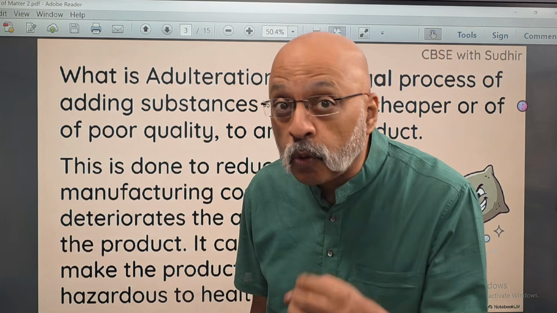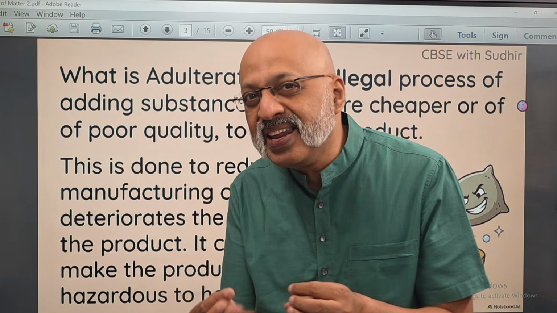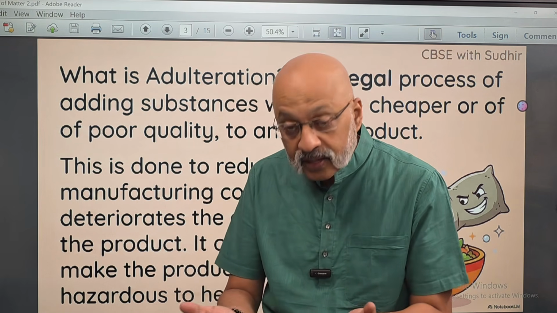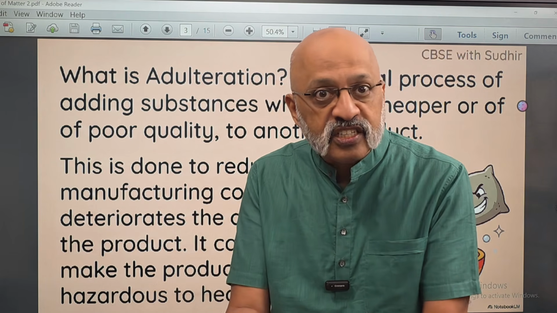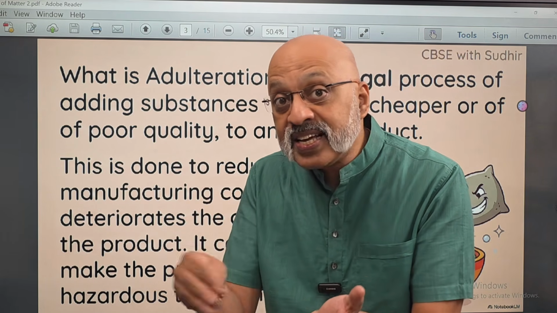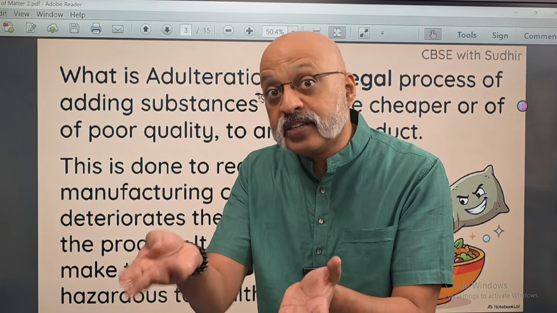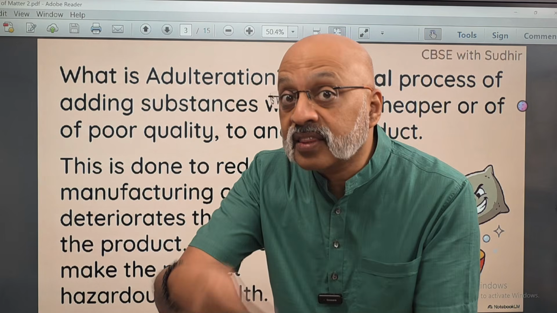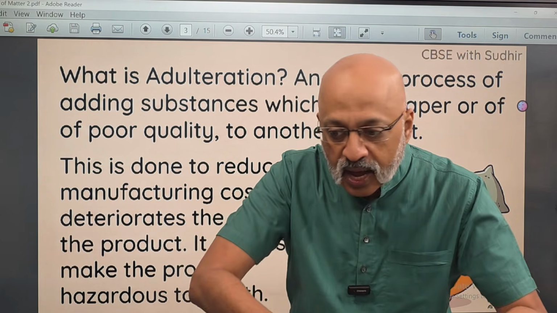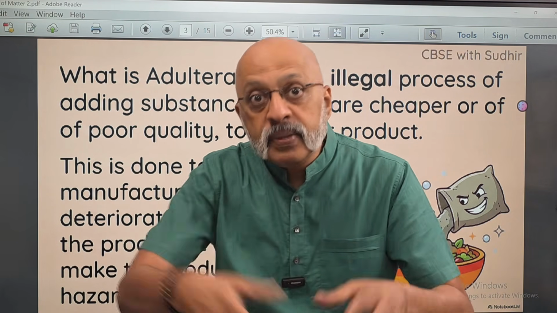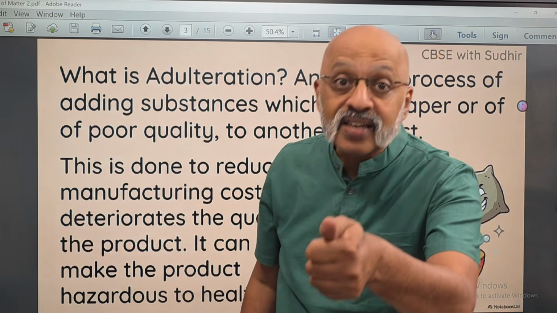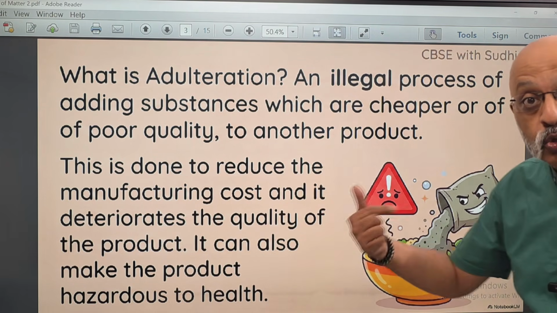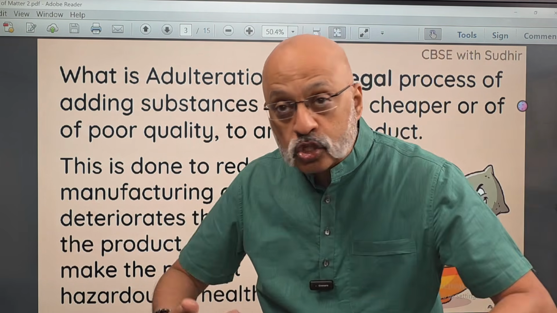That is what the shopkeeper is doing, is to mix tiny pieces of stone so that the weight becomes the same, 10 kg, 5 kg, whatever you buy, but he has actually added stone. So it is the stone's weight and not the dal that he's selling. So the same dal he can sell more by mixing stone in it, right? And that is again something very unhealthy to the body if you are consuming stone, right?